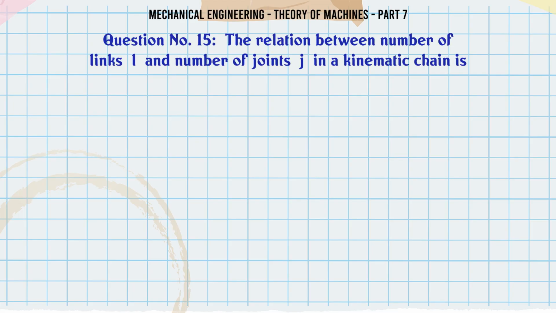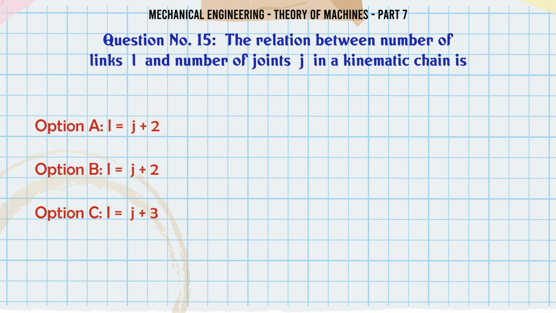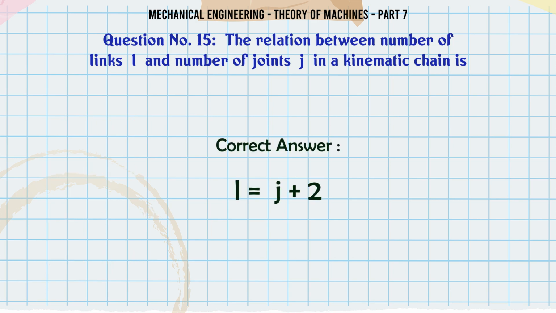The relation between number of links L and number of joints J in a kinematic chain is A. L = 2J − 2, B. L = J − 2, C. L = J − 3, D. L = J − 4. The correct answer is L = 2J − 2.